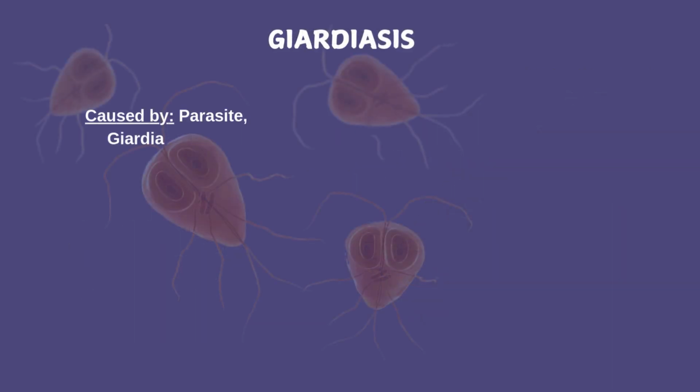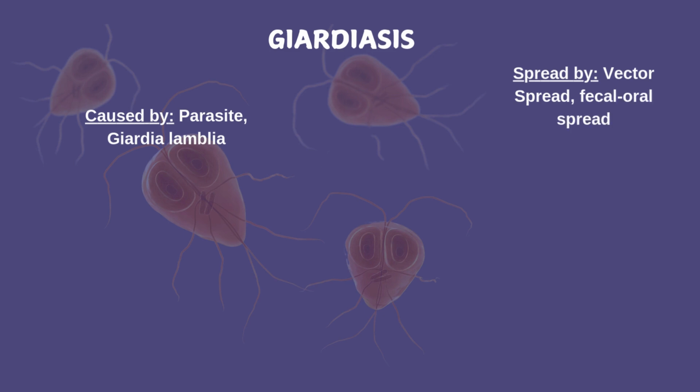Giardiasis is another disease caused by a parasite called Giardia lamblia. This parasite infects the intestines. Giardia is spread through a contaminated water source with what we call the fecal-oral route of infection. This means where the infection from one host is present in the stool and then contaminates a water or food source that another person then ingests.